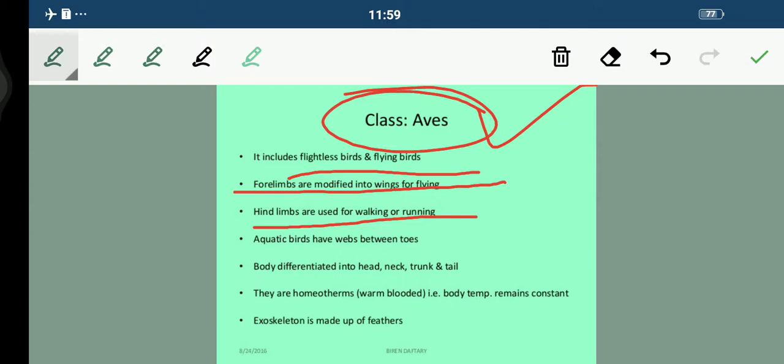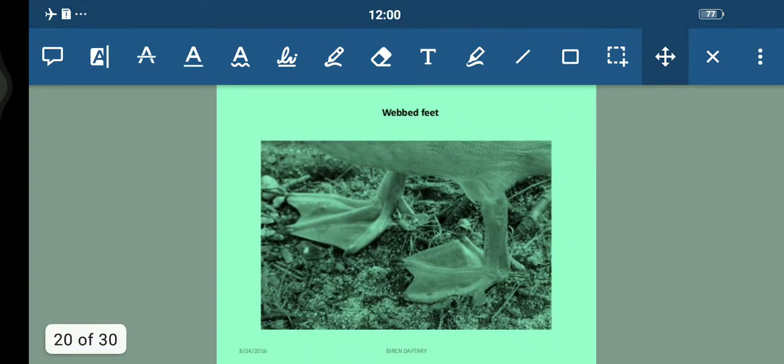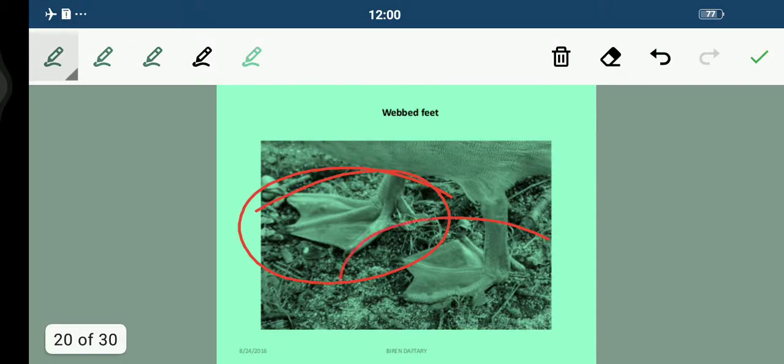Fine. Aquatic birds have webs between the toes. So in their toes they have a web-like structure, because they are aquatic. And the body is differentiated into head, neck and tail. Fine. And they are warm-blooded organisms. So their body temperature remains constant. So we call them homeothermal. And the exoskeleton is made up of feathers. Their body is covered with feathers. So you can see here the webbed feet present in aquatic birds.